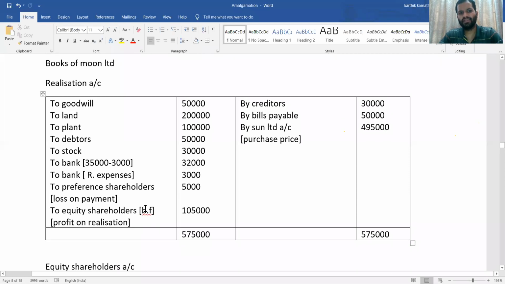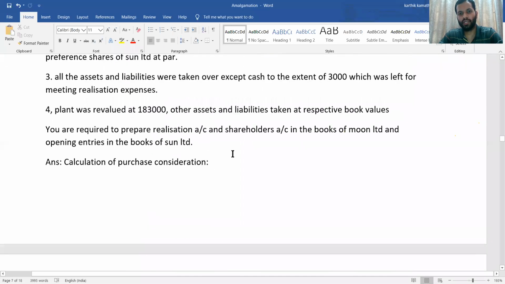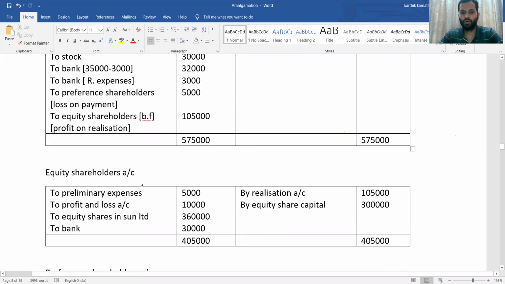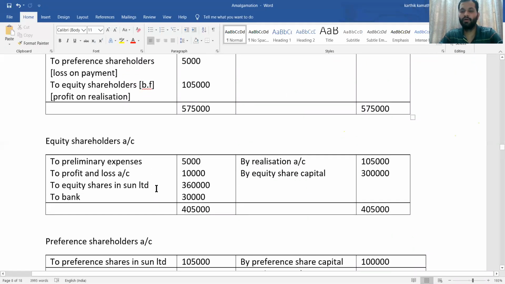Then after realization account, you need to prepare shareholders account. There are two types of shareholders here, equity shareholders as well as preference shareholders. For each of them, you need to prepare a separate account. So first is equity shareholders account. In equity shareholder account, the first entry is a transfer entry from realization. Just now we have got the profit, so this profit you are going to transfer, realization to equity shareholder. So in equity shareholder account, by realization account, realization profit 1,05,000.